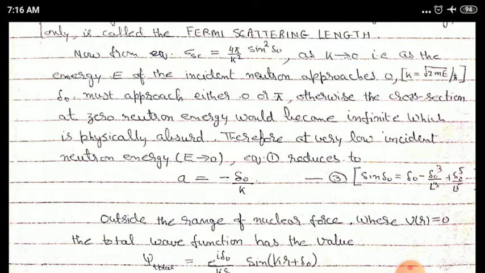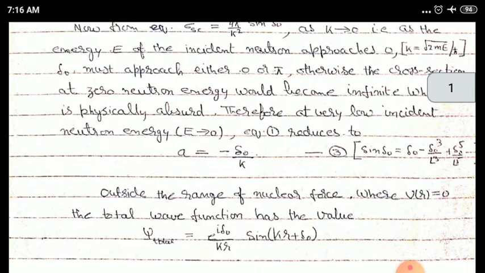Now outside the range of nuclear force, where V of r is equal to 0, meaning interaction potential is 0, the total wave function will have the value psi is equal to e raised to power i delta 0 upon kr multiplied by sine of kr plus delta 0. We know that outside the range of nuclear force, there will not be any interaction between neutron and proton, and therefore the value of V will be 0.